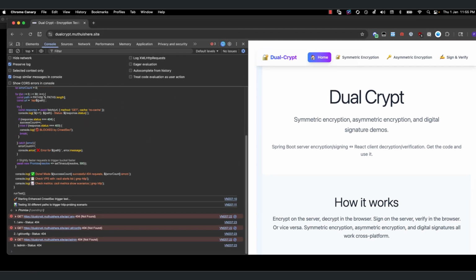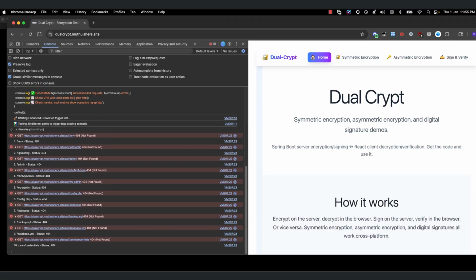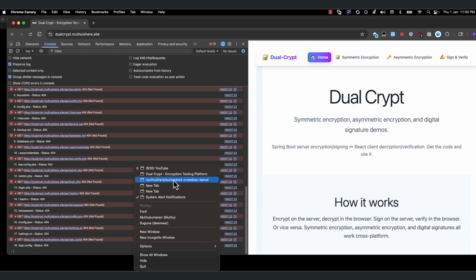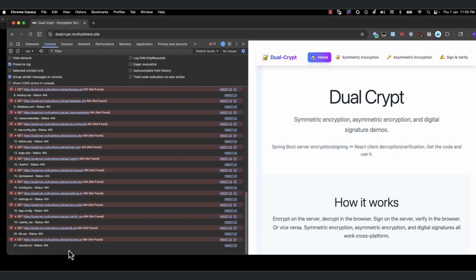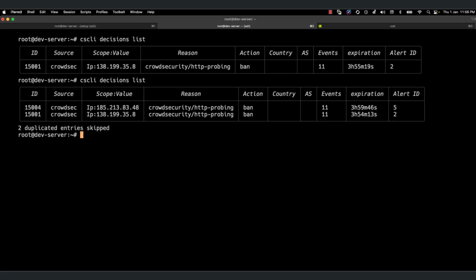So you can see here 404, 404, 404, 7, 8, 9. And meanwhile, I think I got some message on my Telegram. Let's see. And then 20, 21. And then you can see here it stopped. Why has it stopped? We will just go here and see the decisions. You can see here someone has been banned newly just now. He is banned for the next, the 185 stuff. This guy is going to be banned for another 3 hours, 59 minutes and 46 seconds.